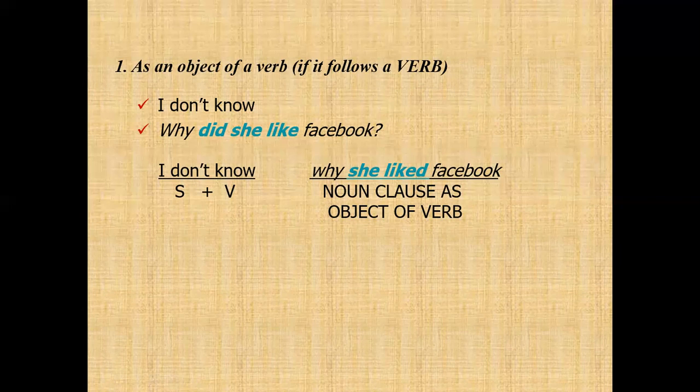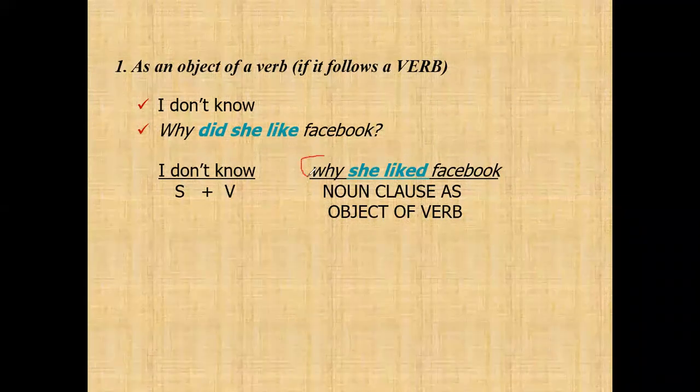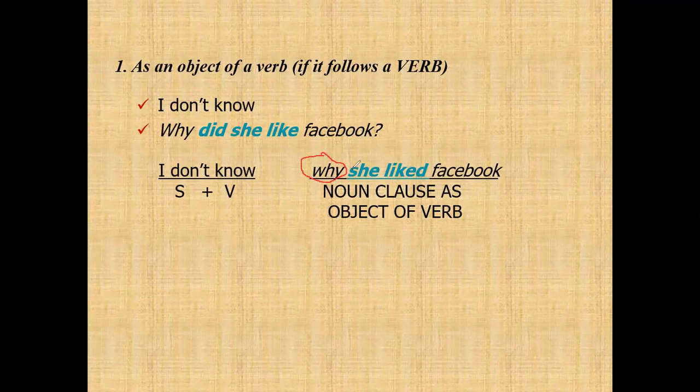Here we use why as the connector. She liked Facebook: she is the subject and liked is the verb. So here the noun clause is the object of the verb. I don't know why she liked Facebook.